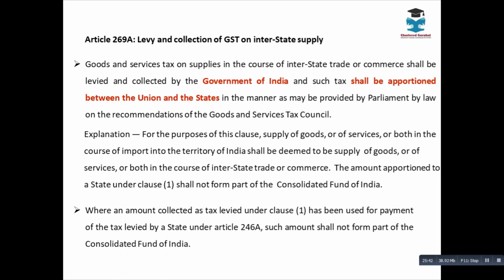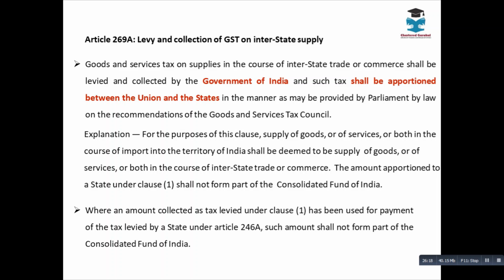Now another important point. When we discussed the Consolidated Fund of India, we saw that whatever tax is collected by the government goes into the Consolidated Fund of India, right? Now Article 269A says that an amount collected as tax levied under clause 1 and used for payment of tax levied by the state under 246A shall not form part of the Consolidated Fund of India.